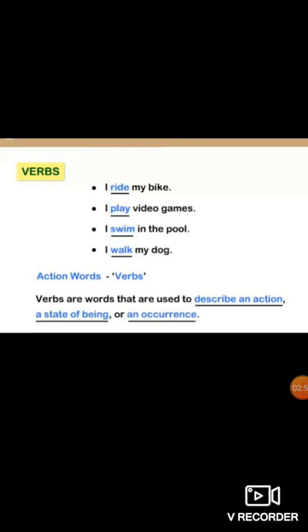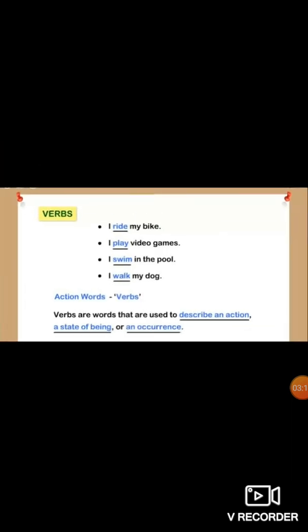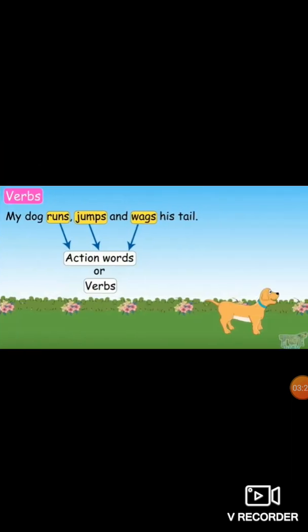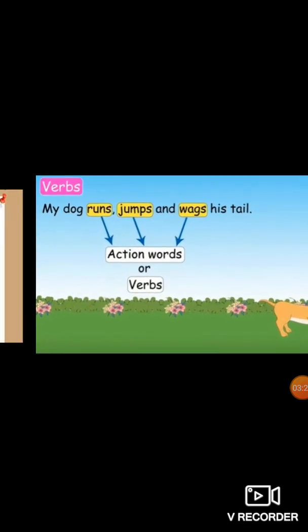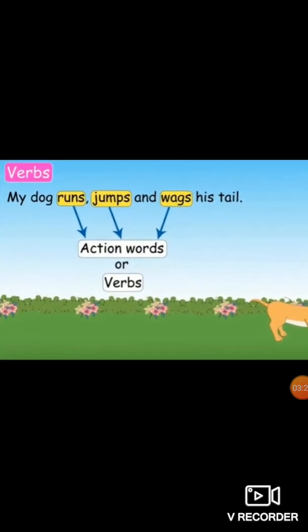So here ride, play, swim, walk, all these words are action verbs, and verbs are words that are used to describe an action, a state of being, or an occurrence or incident, happening of something.